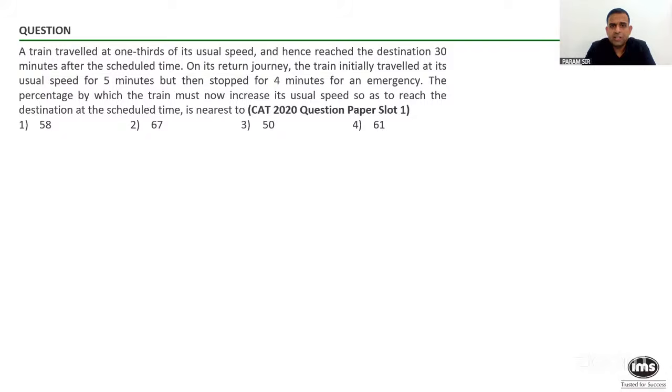On the return journey, the train initially traveled at its usual speed for 5 minutes and then stopped for 4 minutes for some emergency. The percentage by which the train must now increase the usual speed so as to reach the destination at the scheduled time is nearest to, that means approximate to.